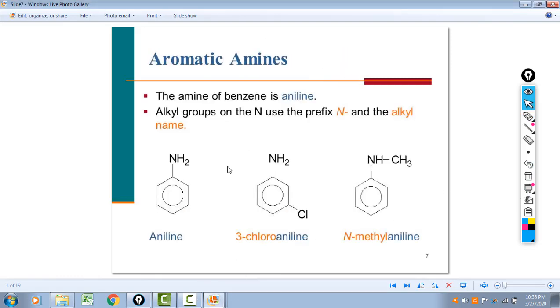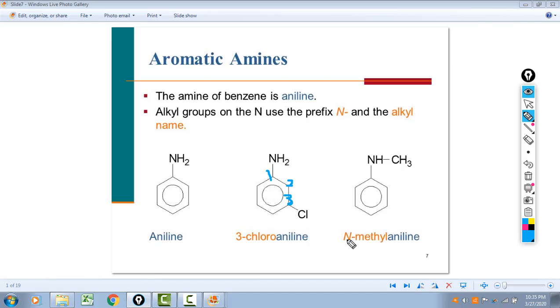Aromatic amines, I mentioned aniline. I don't really care too much if you remember how to name something like this. This would be 3-chloroaniline. Because we're calling it aniline, the carbon that the nitrogen is attached to automatically becomes carbon number 1. So we number them 1, 2, and 3 here. Or you could say metachloroaniline.